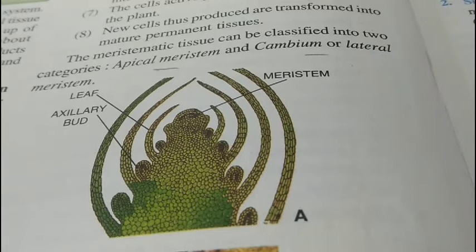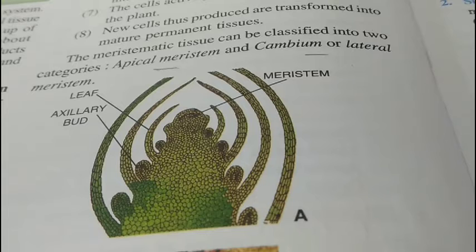Apical or terminal meristem is located near the tip regions of the root, stem, branches, where they grow the plants in length. They are also found near the tips of the stems as well as on the tips of axillary buds. So apical meristem basically helps the plant to grow lengthwise.